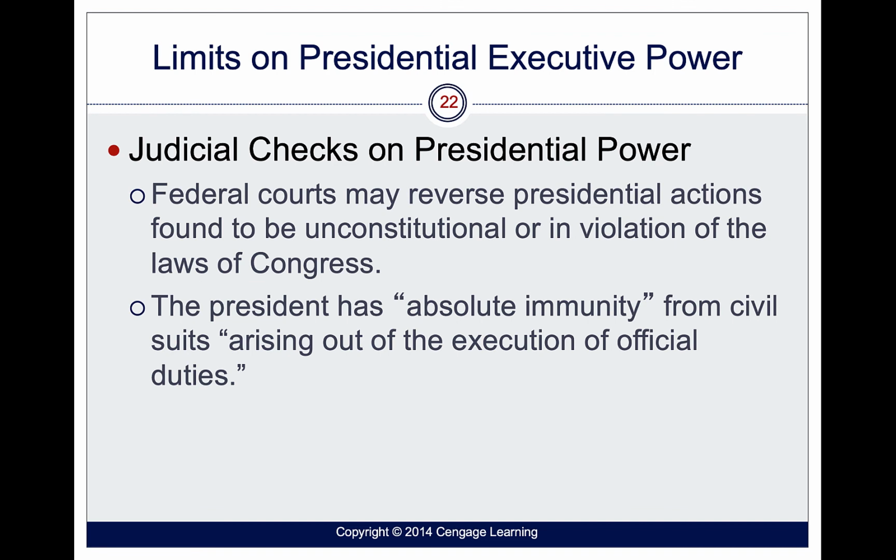There are judicial checks on presidential power. Federal courts may reverse presidential actions that they find to be unconstitutional. But the president will also have absolute immunity over civil suits arising out of the execution of their office. So if the president is doing something that might cause a lawsuit, they can't be held personally responsible if they are executing their duties. If I'm the president and I make a decision that affects somebody, they can't personally sue me, because I'm working within the scope of my job duties. Now, if I'm doing something outside of the scope of my job duties, it might be a different situation.